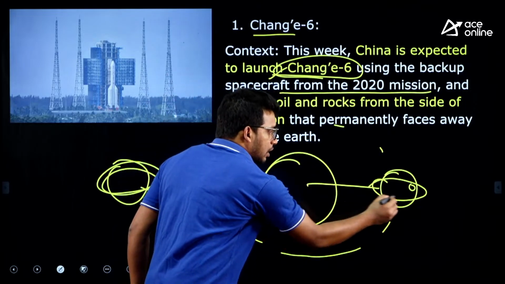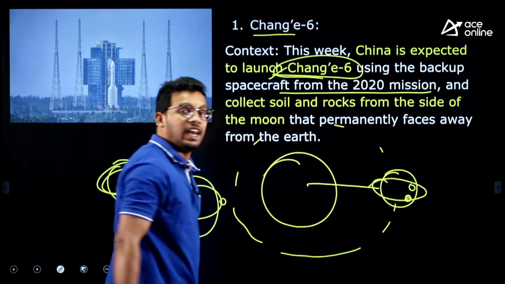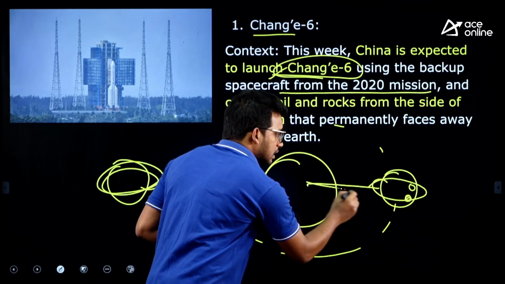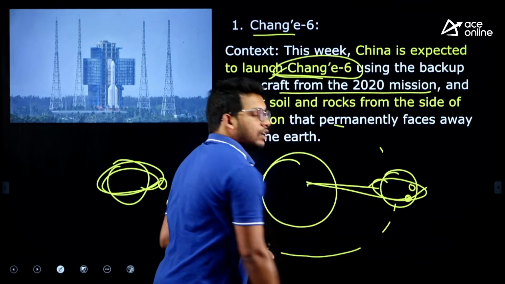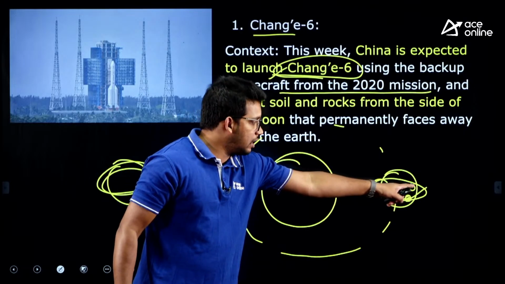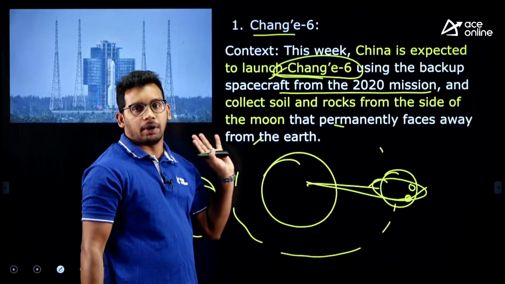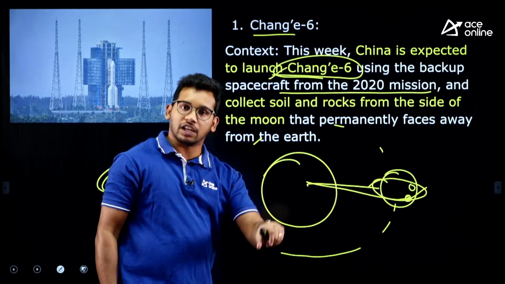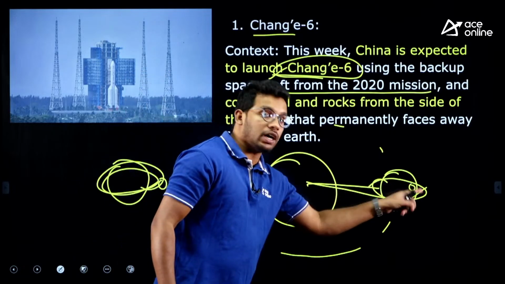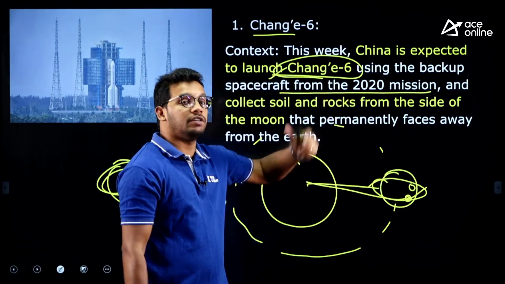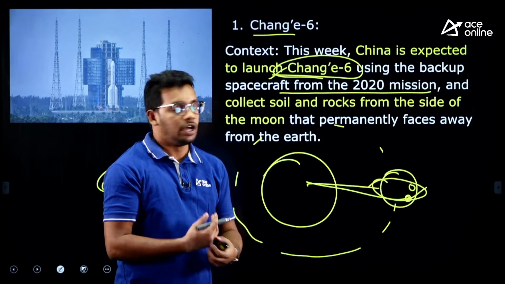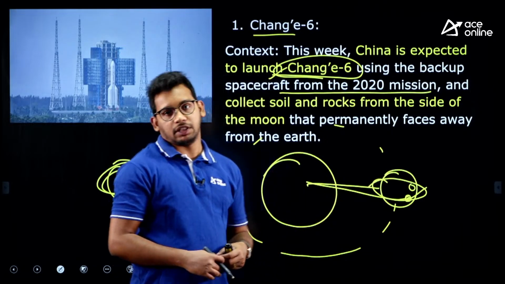This is called a relay satellite. We will send the signals to it and this satellite will receive and send the information back. So, the relay satellite is launched to communicate with the Chang'e satellite which is going to be launched next week, as we cannot directly communicate with it, right.